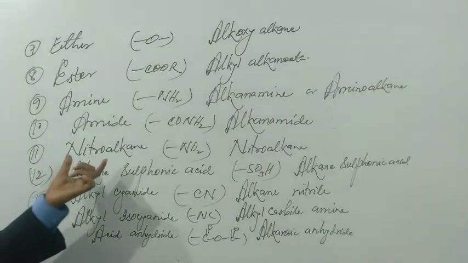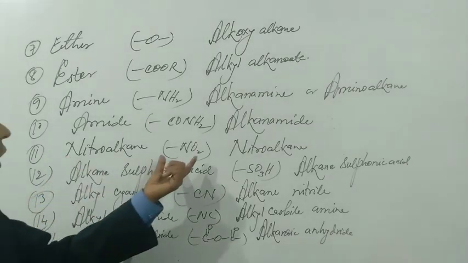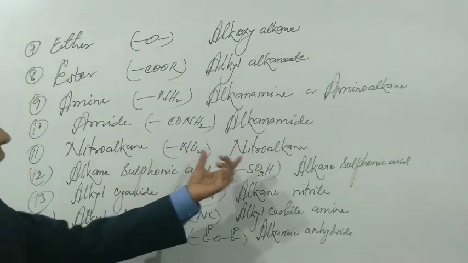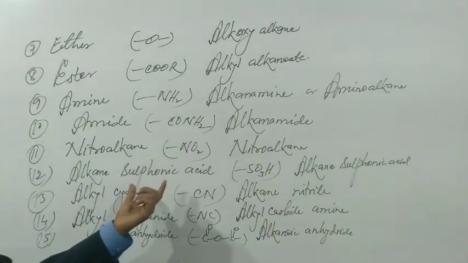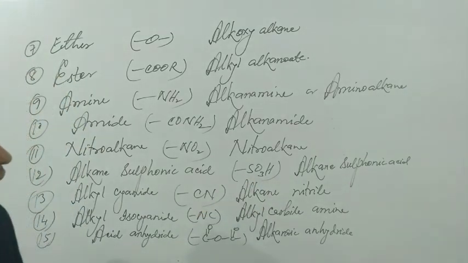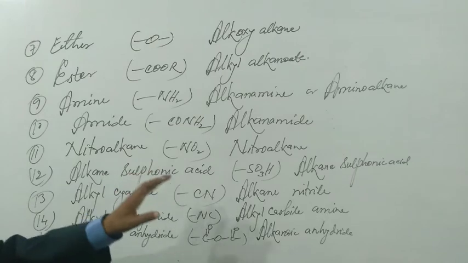Similarly, nitroalkane is another class of compound. Bond NO2 is the symbol, and IUPAC name will be same, nitroalkane. Similarly, alkane sulfonic acid, the functional group will be bond SO3H, and alkane sulfonic acid is the IUPAC name. It means IUPAC name of such two group of compound will be same.